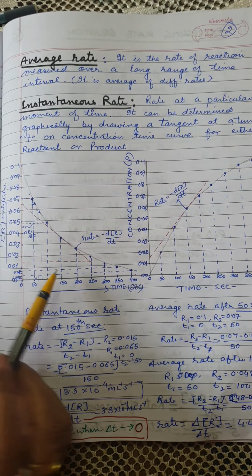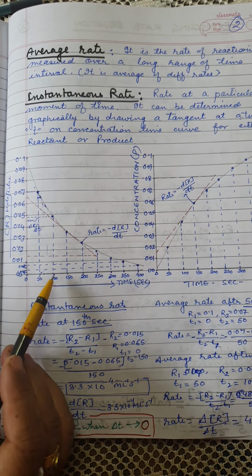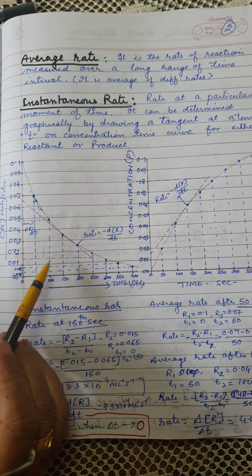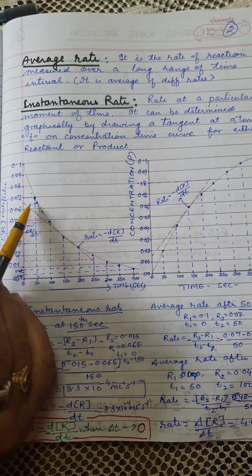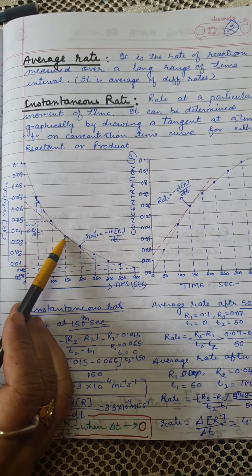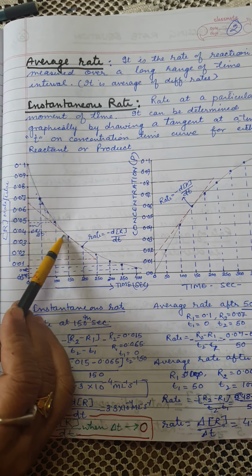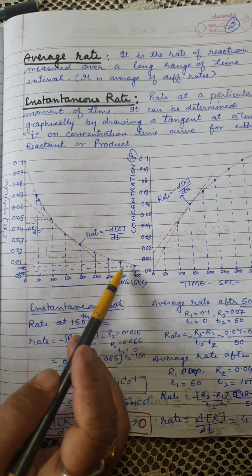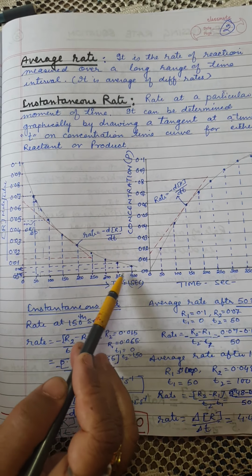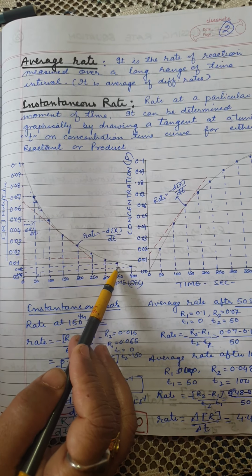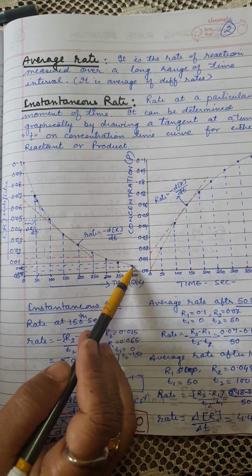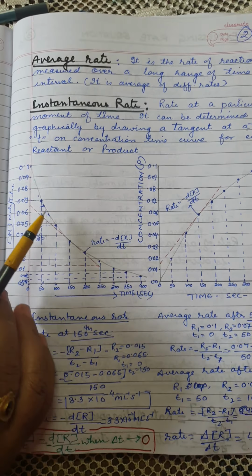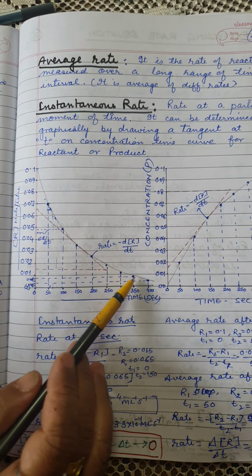Similarly, we can see the change in concentration when we move from the 100th second to the 150th second. The change in concentration is very less, hence the rate will become less. On moving rightward within the same time interval of 50 seconds, the decrease in concentration goes on lowering, or we can say that the rate of reaction is decreasing as the concentration of reactant is decreasing.